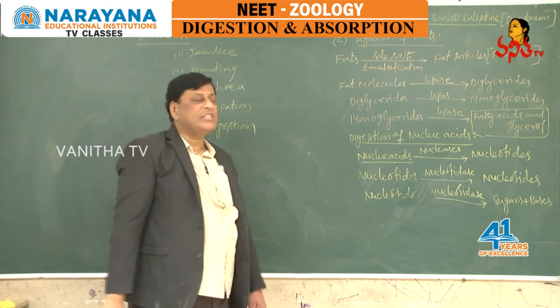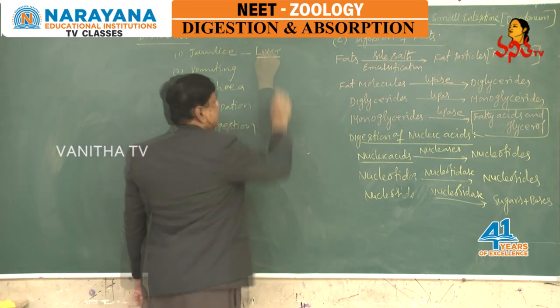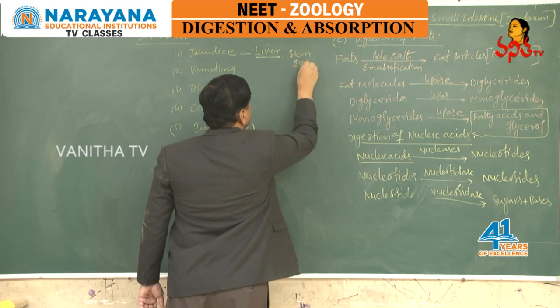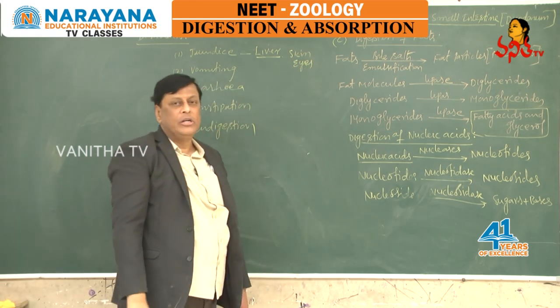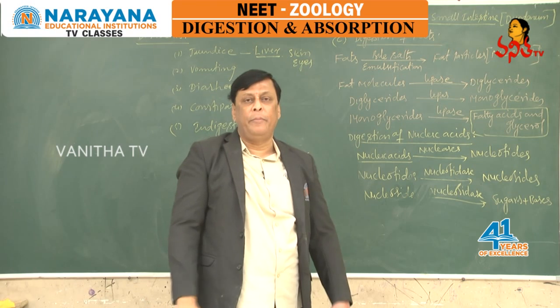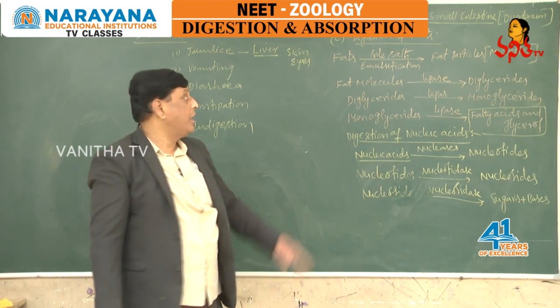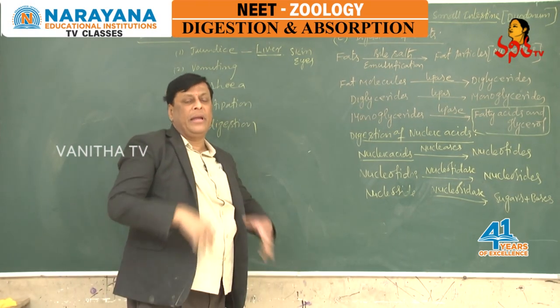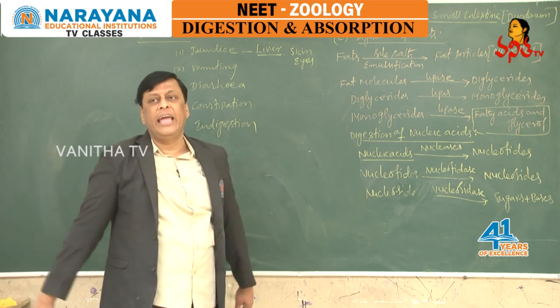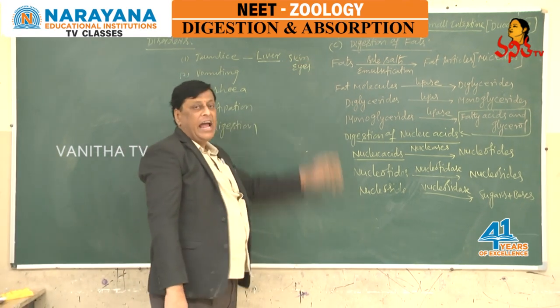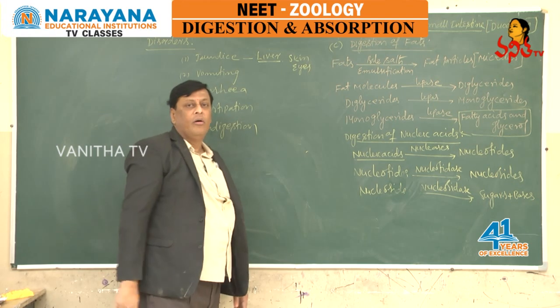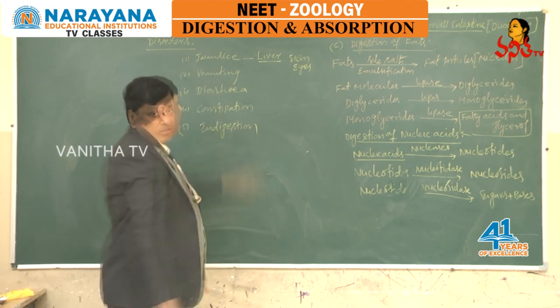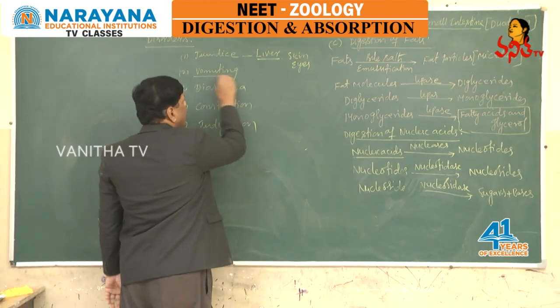Jaundice always affects the liver. The skin and eyes turn yellow due to accumulation of bile pigments. Due to infection of the liver, bile pigments are released more and accumulate in the skin and eyes, which turn yellow. That is jaundice. It is a bacterial disease.